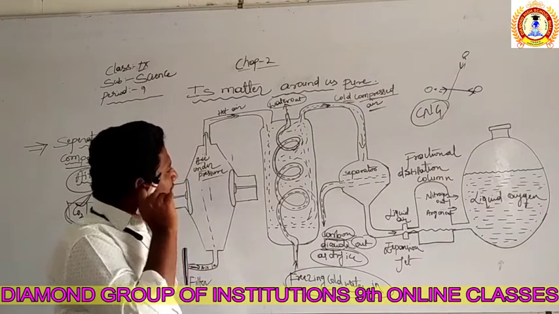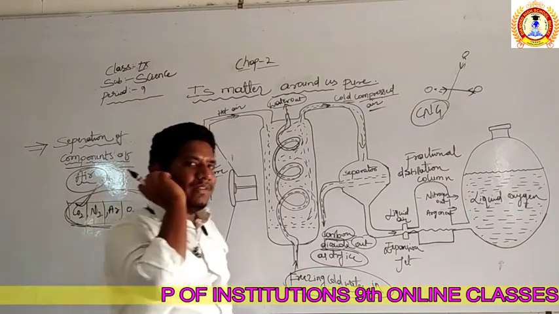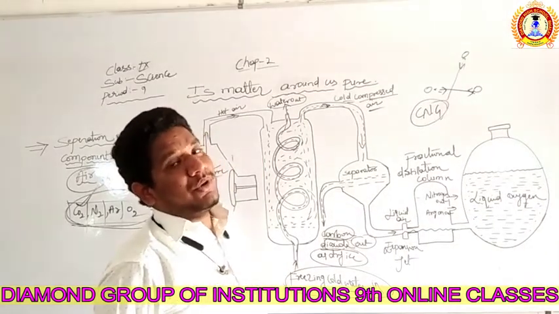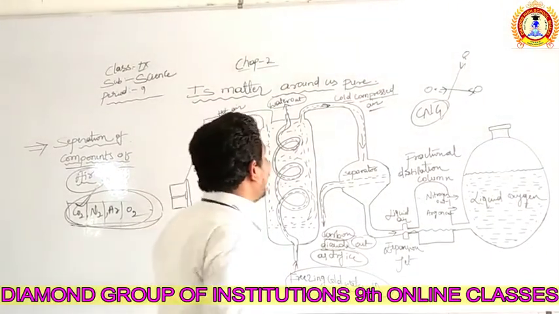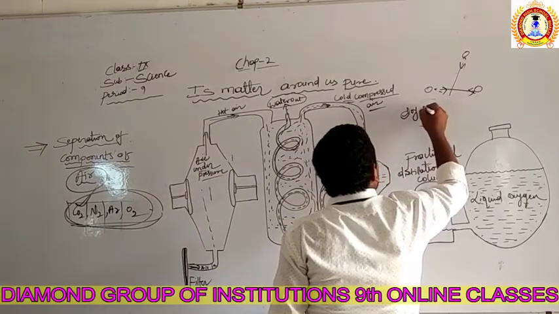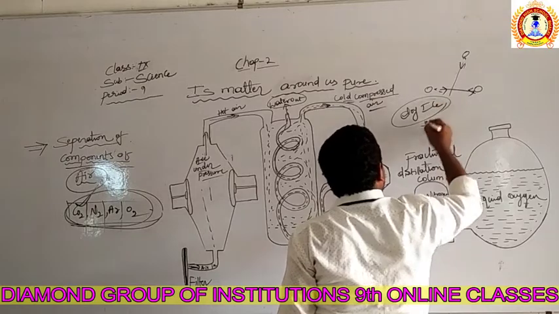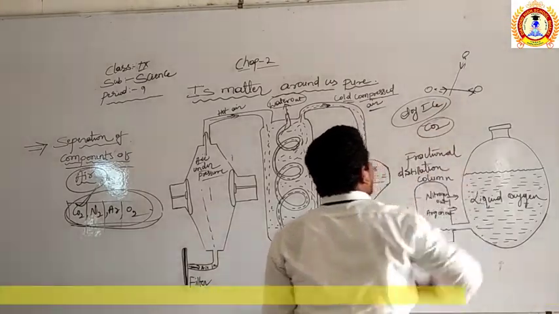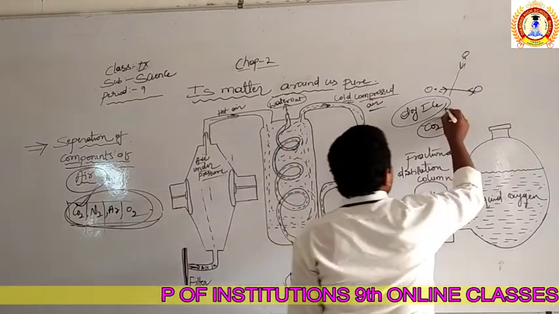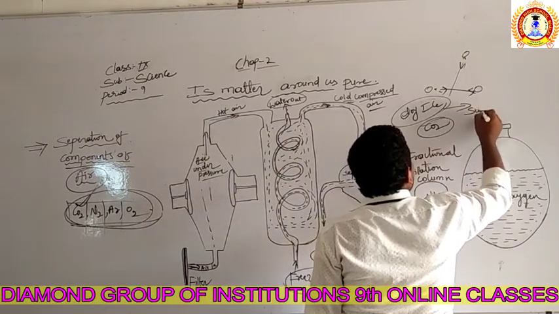Why, sir, is it not becoming liquid? You can ask the question. Why is carbon dioxide not converting into liquid after the compression? We know that dry carbon dioxide is also called dry ice. The carbon dioxide in the dry form is called dry ice, and this dry ice is the best example of the process of sublimation.